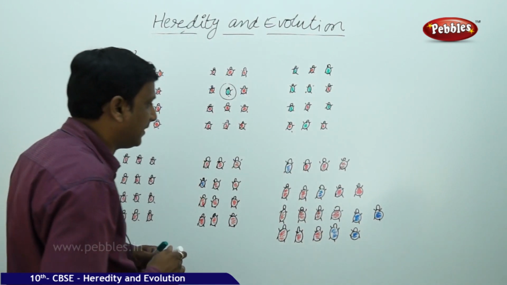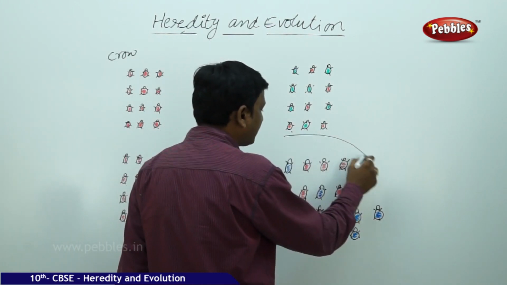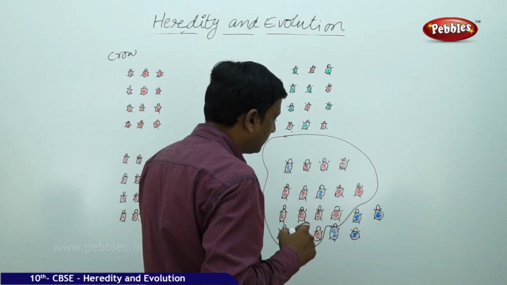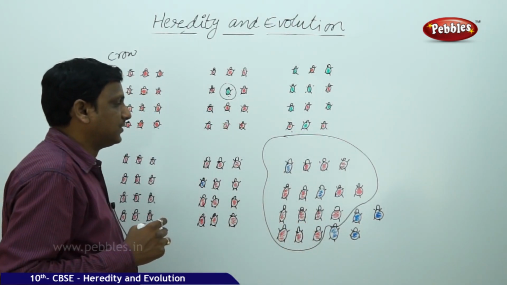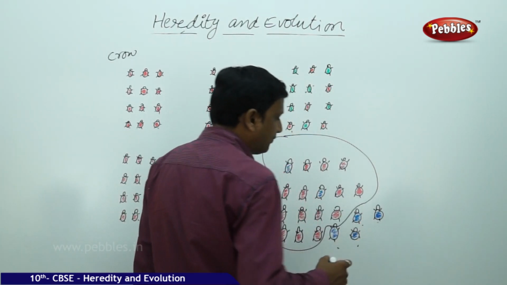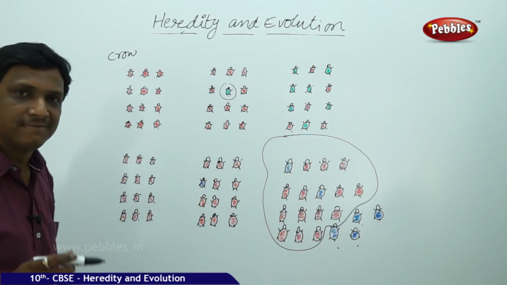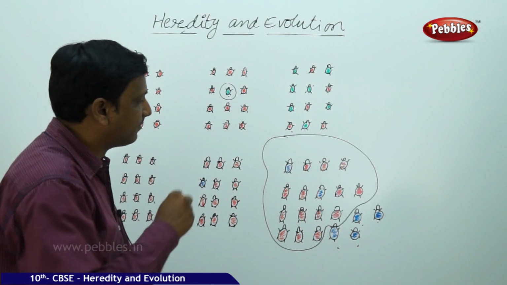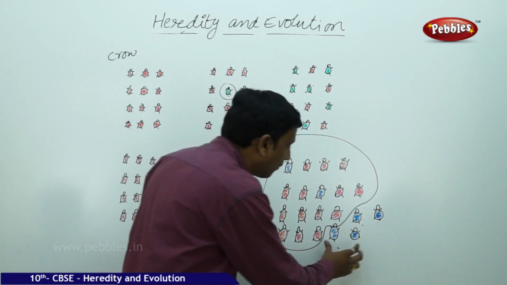Now suddenly what happened? An elephant stepped on these beetles. This is the elephant foot. So the elephant stepped and all the beetles died except a few which are only blue. Only a few blue beetles survived. Rest of the beetles died. So only these 4 blue beetles.